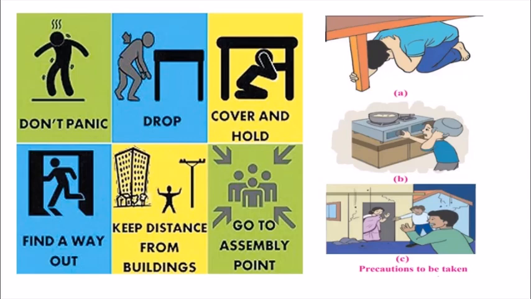Also, a short circuit may break into fire, and therefore do not keep the main electric connection switched on. Turn off all your electric appliances. Do not use candles or lanterns or matchbox. It might break into fire. And also, instead of using candles and matches, what should you use? You should use torches. So always keep a torch in your home.